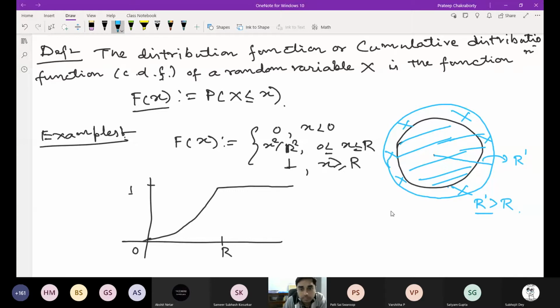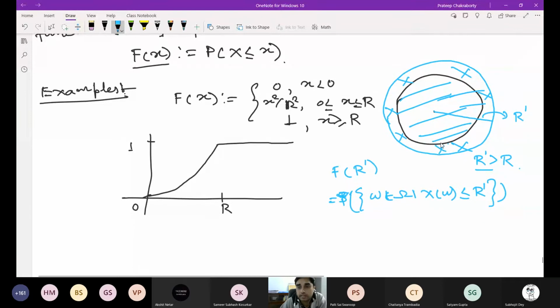So what is F of r prime? F of r prime is the probability of omega belonging to the script omega such that X of omega is less than or equal to r prime. Now since r prime is beyond r, these things are empty, so it is the probability of omega such that X of omega is less than or equal to r.